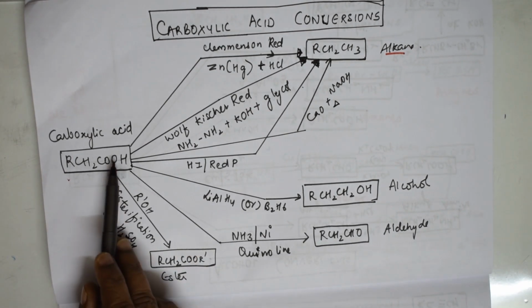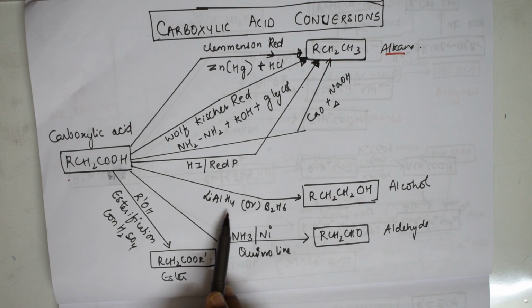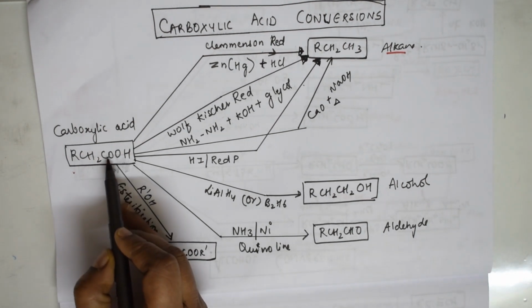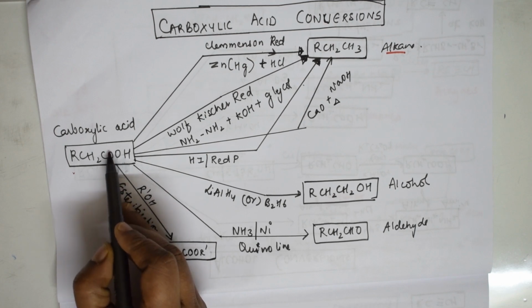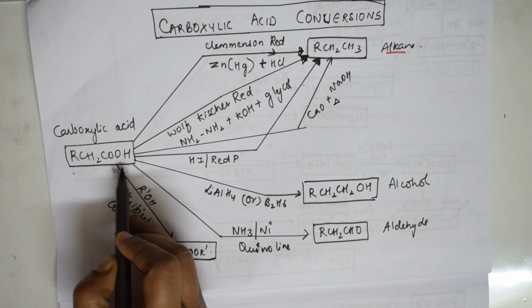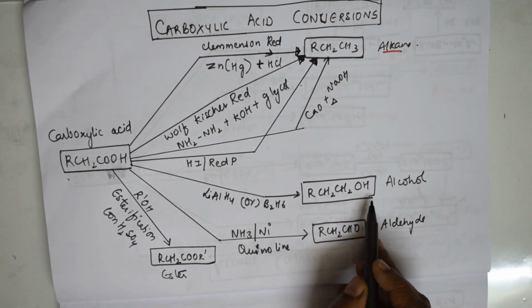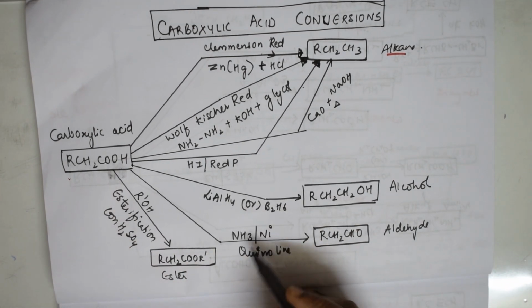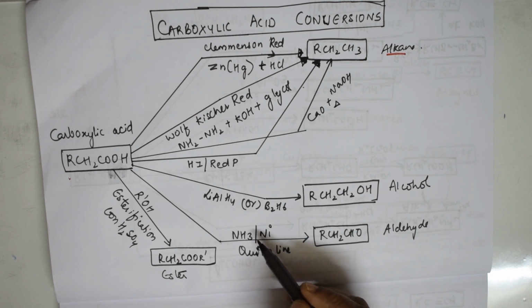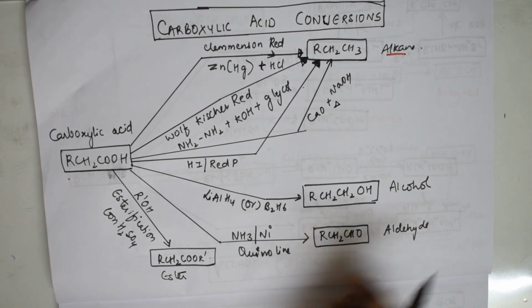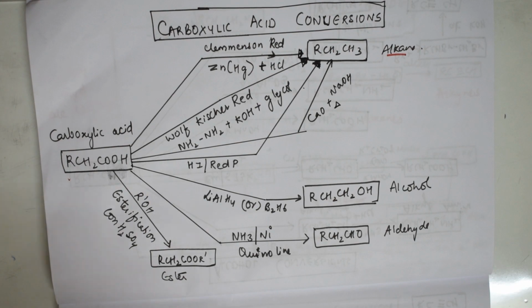Suppose I want to convert acid to alcohol, I can use reducing agents like lithium aluminum hydride. What is happening? The reducing agent takes out this oxygen and adds hydrogen. Correct? Reduction is addition of hydrogen or removal of oxygen. I take out this oxygen and add hydrogen, I get alcohol. Further, if you want to convert acid to aldehyde directly, this is one method where you can use ammonia or nickel in the presence of quinoline. Directly it gets converted to aldehyde. These are all different easy methods you can use.